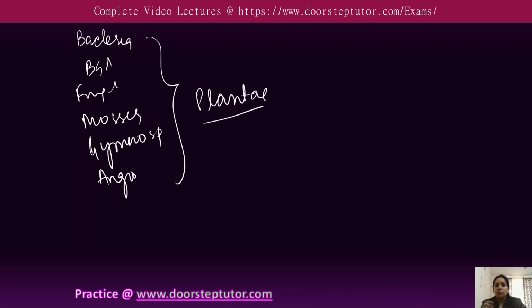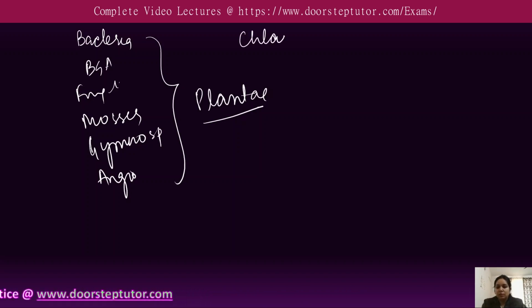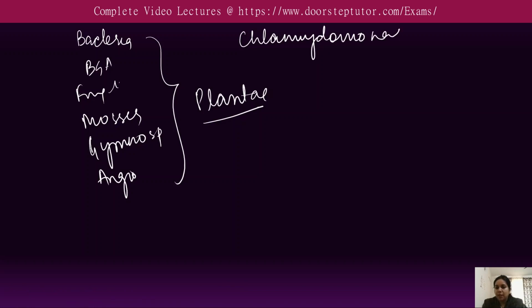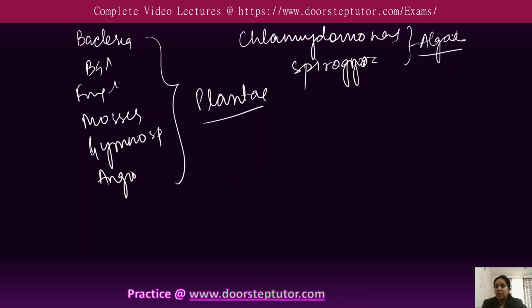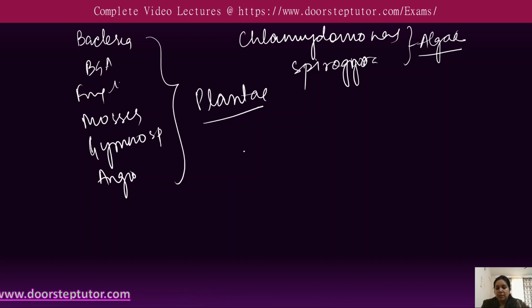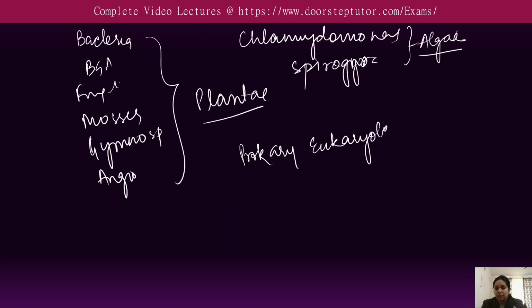And also Chlamydomonas and Spirogyra are placed under the algae. Means the unicellular as well as the multicellular organisms are placed in the algae. Similarly, the grouped organisms included the prokaryotic one and the eukaryotic one together.